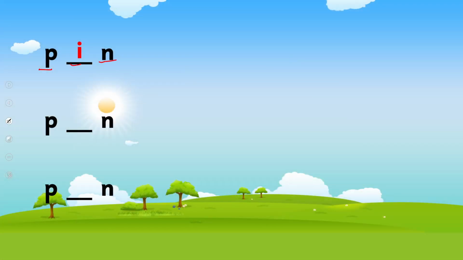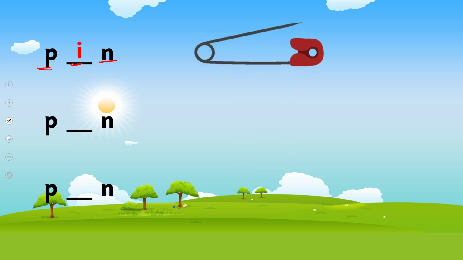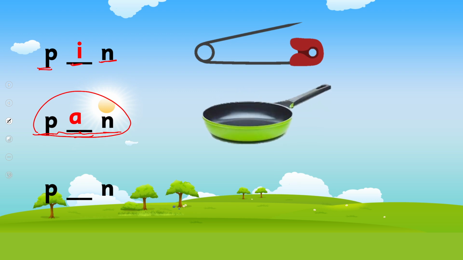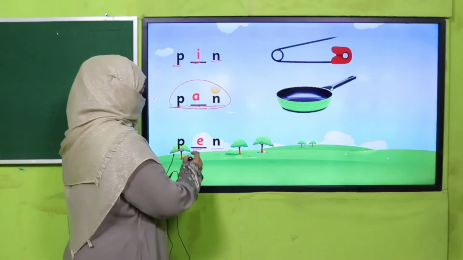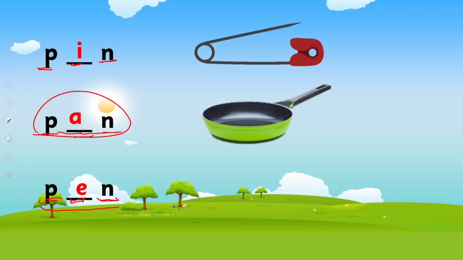Now look at these letters. P, I, this is how we pronounce P, I. What is this? Pen. P, A, N. And this is how we pronounce, we blend the sound, it becomes a word. And what is this word? Pan. What is this word? Pen.